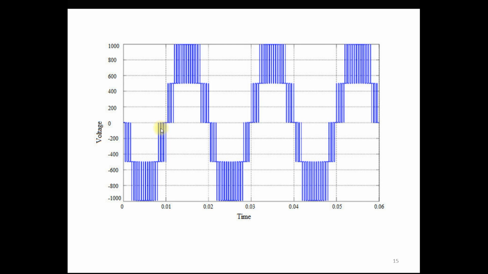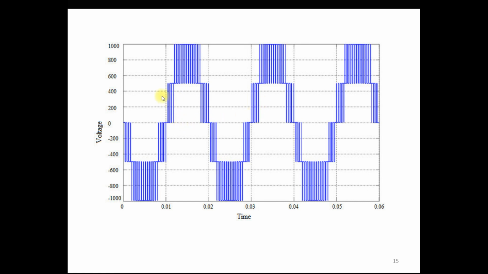You can see here, this is a 5 level inverter output voltage. This is a reference line. You can see the levels: one near 500 volt, then 1000 volt, then again 500 volt, then 0 volt, then minus 500 and minus 1000. As compared to the square wave output, this waveform looks nearer to sinusoidal, which means this waveform contains fewer harmonics.